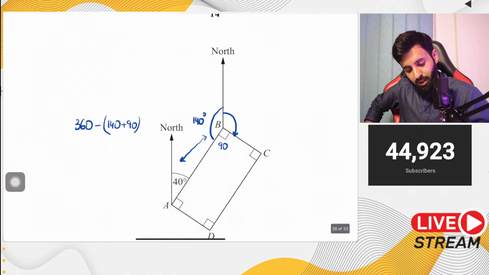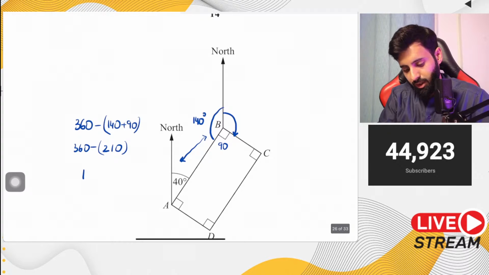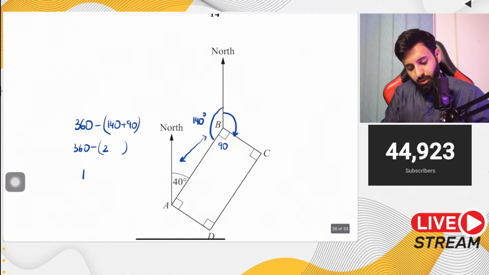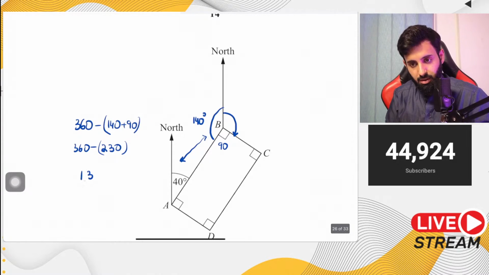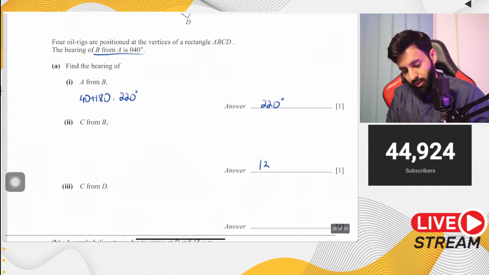Now 140 and 90 make up 210, and 360 minus 210 is equal to... no, wait a minute. 140 and 90 doesn't make 210. 140 and 90 actually makes 230. Yeah, that's more like it. 360 minus 230 is equal to 130 degrees. And there you go. That's your answer. So the bearing of C from B is 130 degrees.